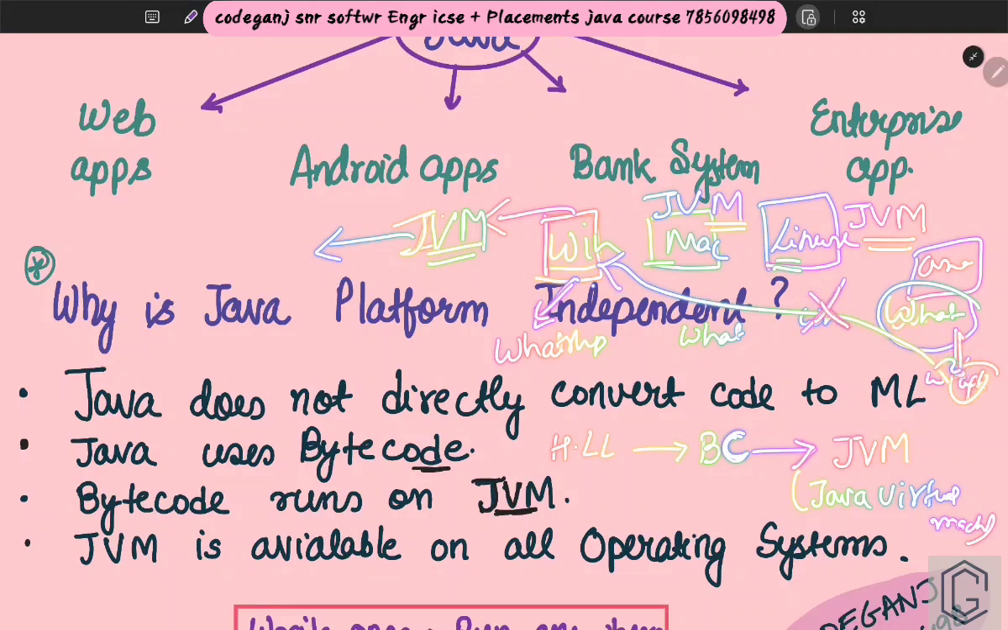If your WhatsApp is of Android, will it run on iPhone? No, it will not run. Cool. Why? Because everyone is having their own JVM. So JVM is platform dependent. It is dependent on the platform where you are using it.